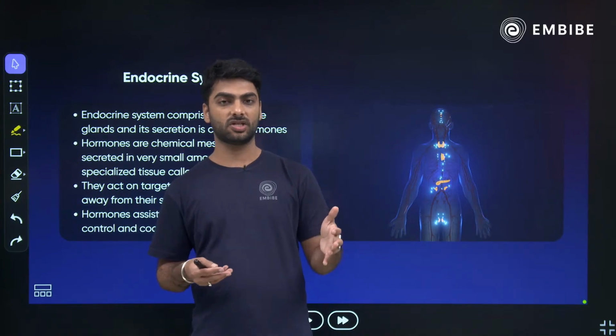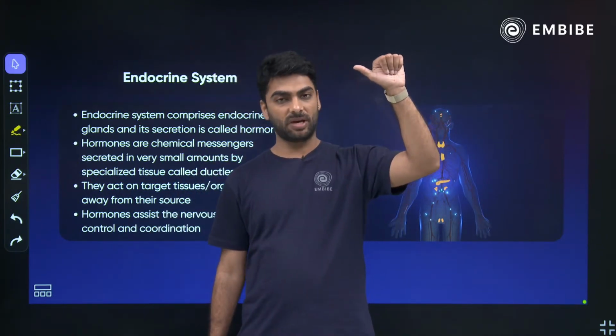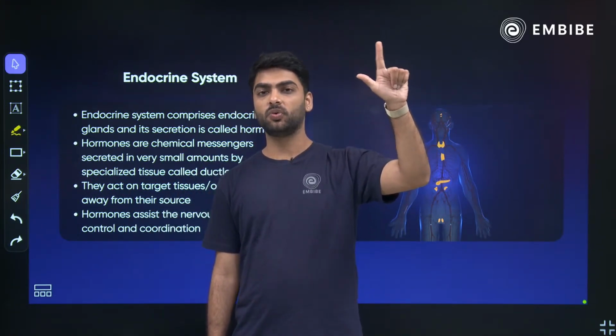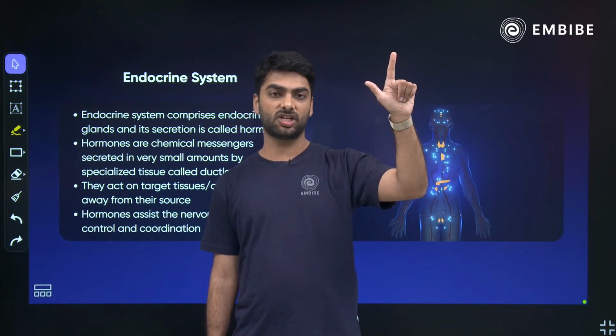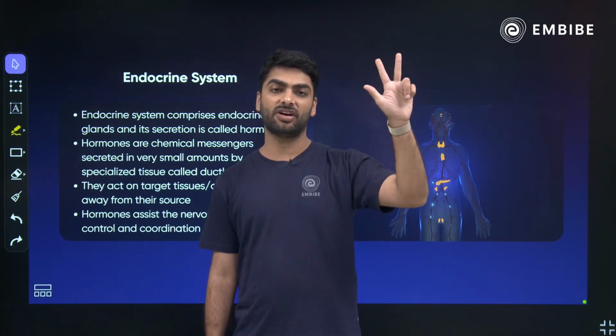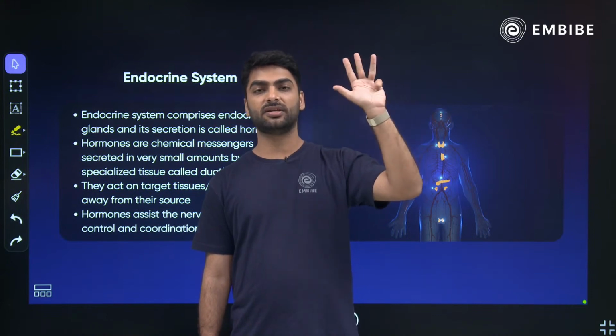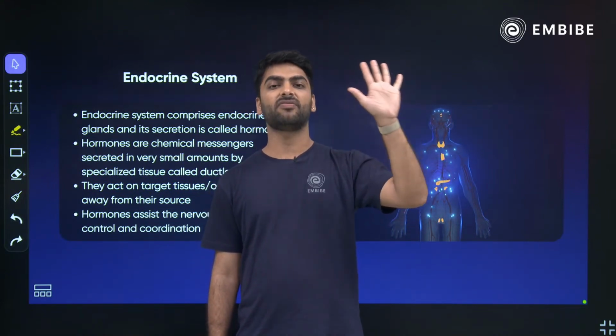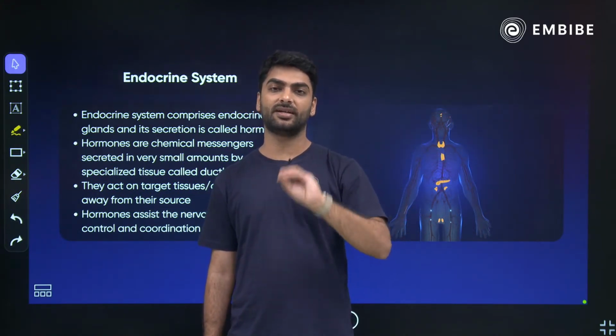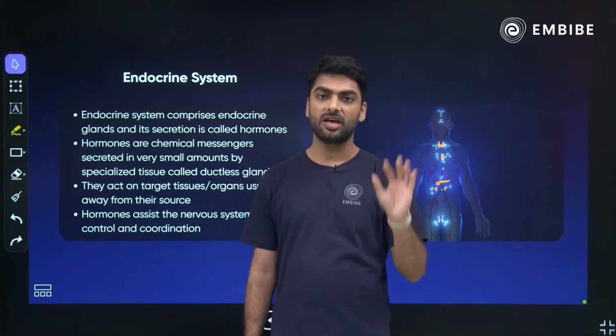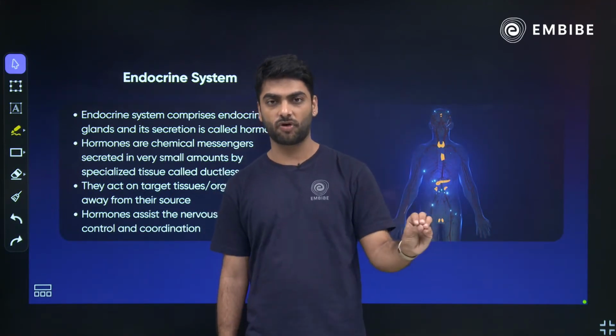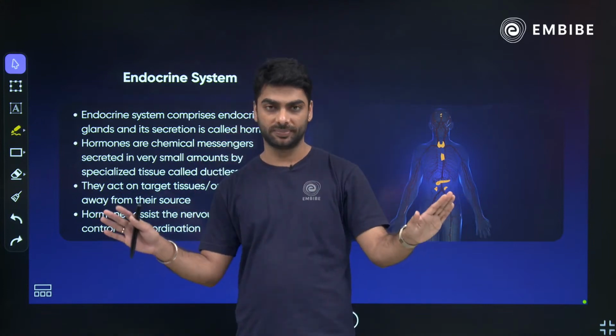So what are the characteristics of hormones? Number 1, chemical messengers of the body. Number 2, they act away from their source of secretion. Number 3, they are secreted in very small quantities. Number 4, they travel through the blood. Number 5, if they are over or under secreted, they cause major disorders. 5 characteristics of hormones, 3-mark question, you are sorted.